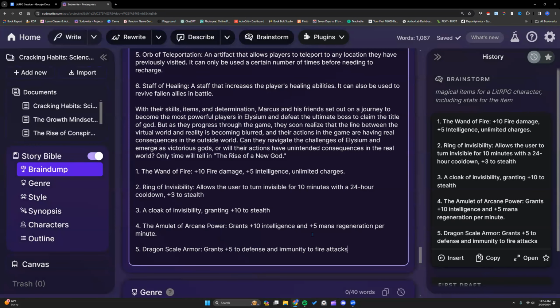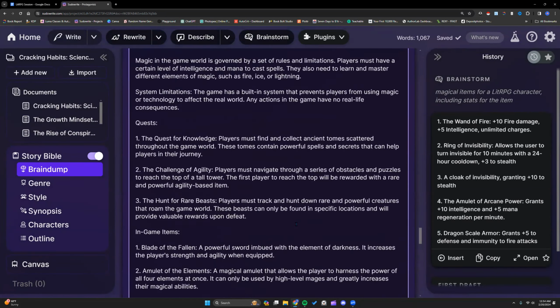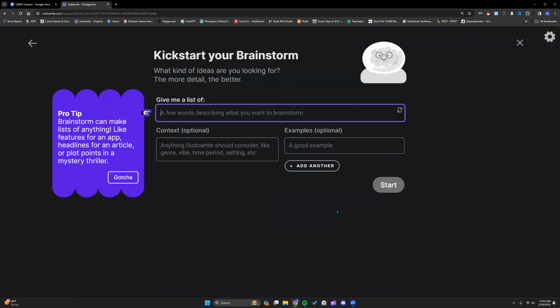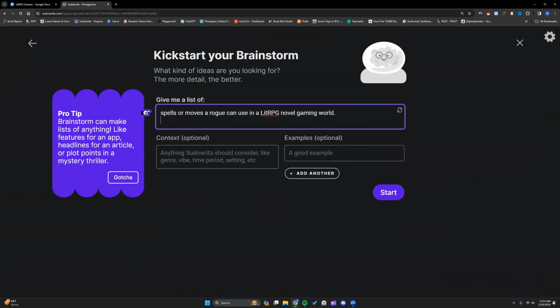Control C. So we're just building up our story Bible. Whenever the 201 starts tomorrow, the brain dump is essentially going to be done and we just dive into the other aspects. That's why I'm spending so much time in First Draft and Brainstorm. If there's something y'all want me to try, let me know.